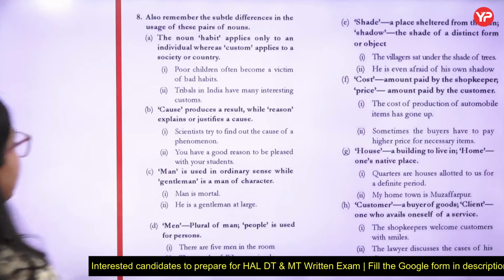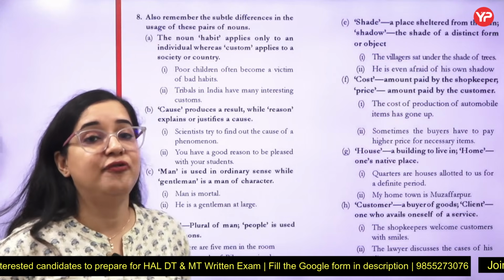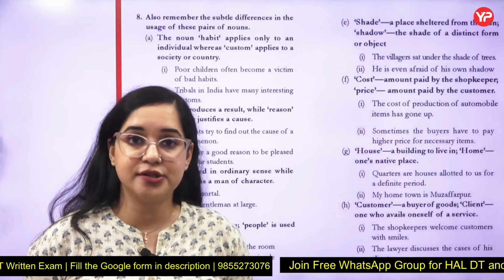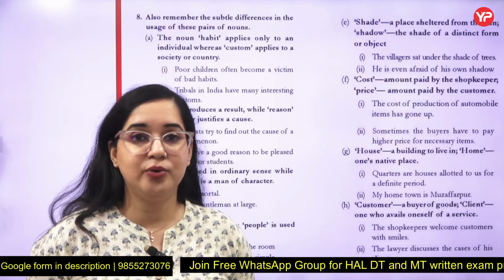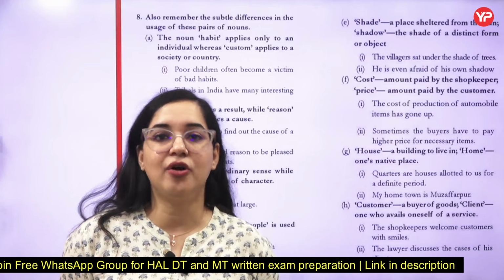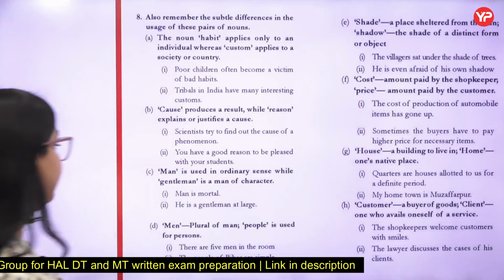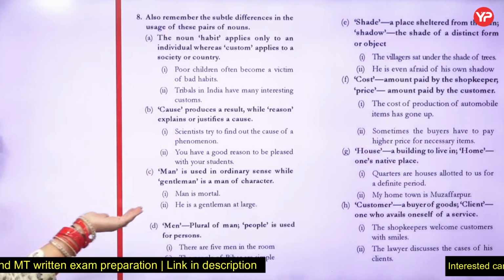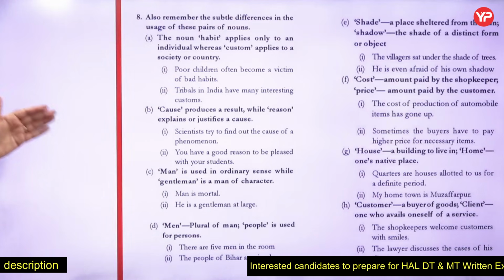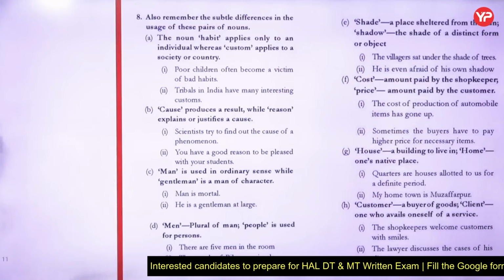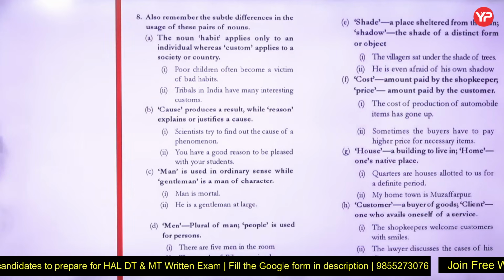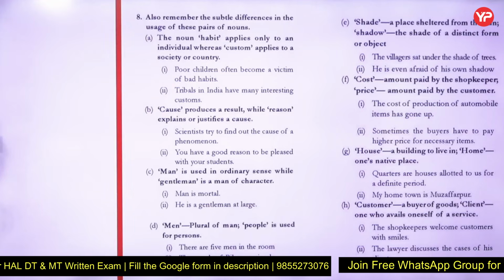Man is used, everyone can be a man, but it takes a few to be a gentleman. That is a famous saying also, that the one who behaves in a very elegant manner, only those can be called a gentleman. Otherwise, every ordinary person can be a man. Plural of man is men, but whenever you say for persons, it's people. Shade is the place sheltered from the sun. Shadow is a distant one, like the outline of an object. Cost is the amount paid by the shopkeeper, but price is the amount paid by the customer.